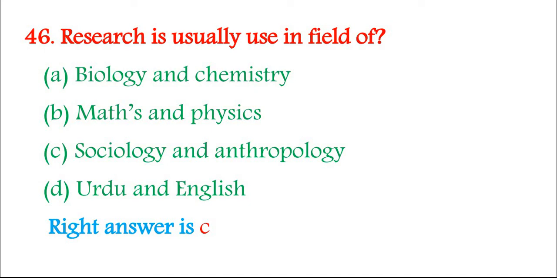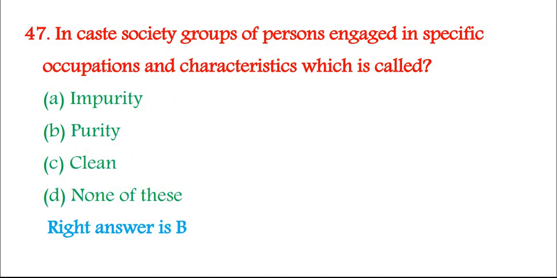Right answer is C. 47. In a caste society, groups of persons engaged in specific occupations and characteristics, which is called A. Impurity, B. Purity, C. Clean, D. None of these. Right answer is B.